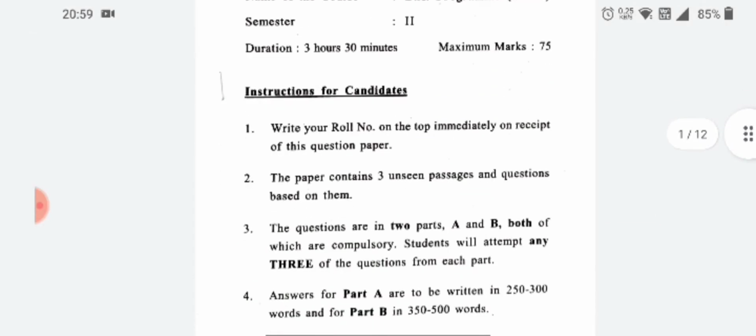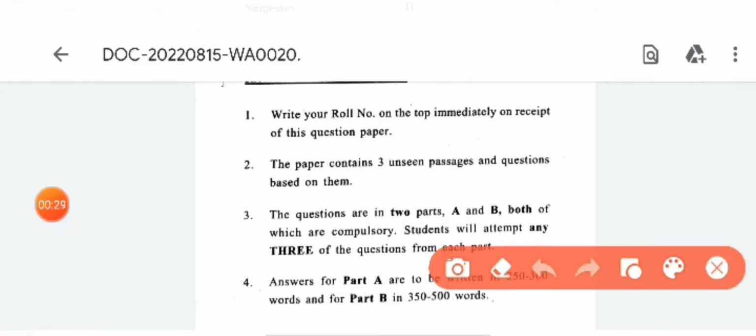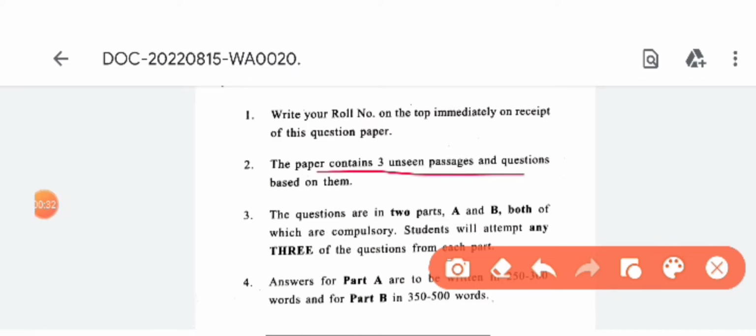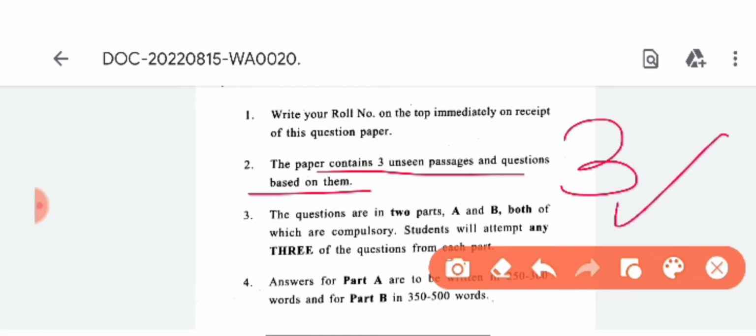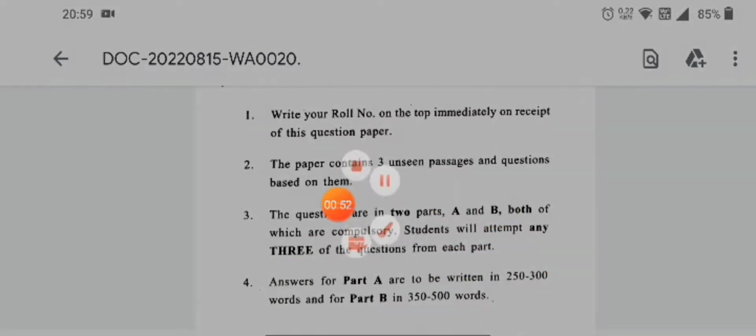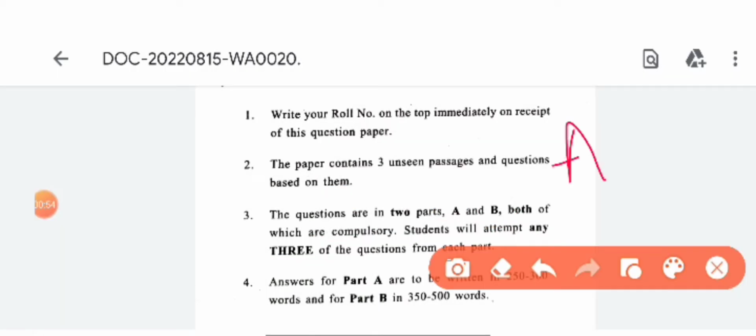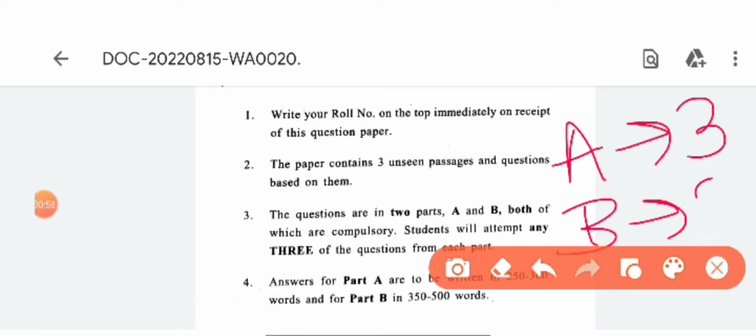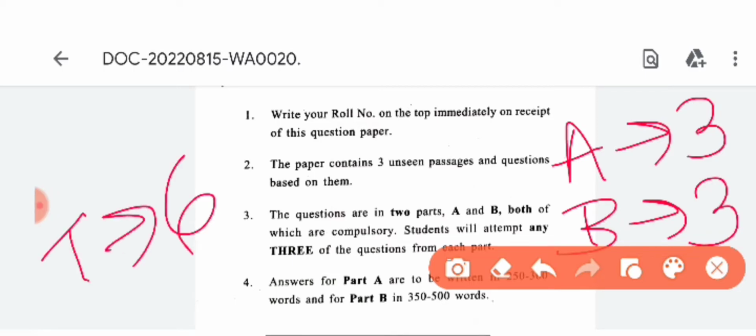These are the instructions for the paper. The paper contains 3 unseen passages and questions based on them. The questions are in 2 parts, that is A part and B part, both of which are compulsory. Students will attempt any 3 questions from each part. That means from A part you need to attempt any 3 questions, and same from the B part, a total of 6 questions.